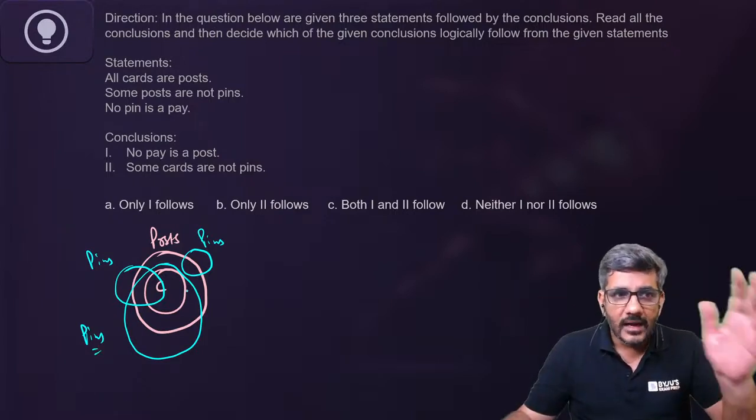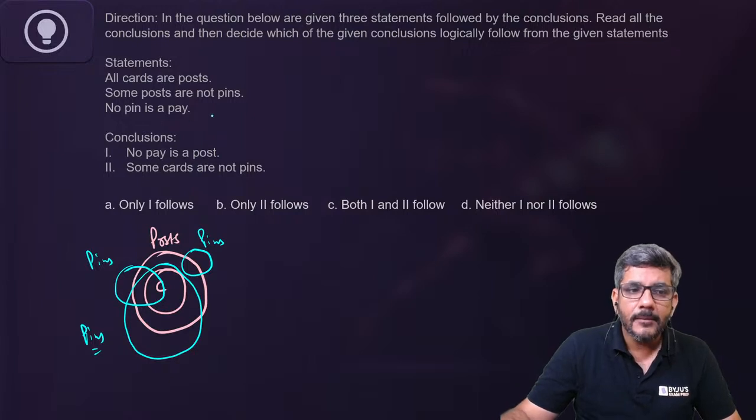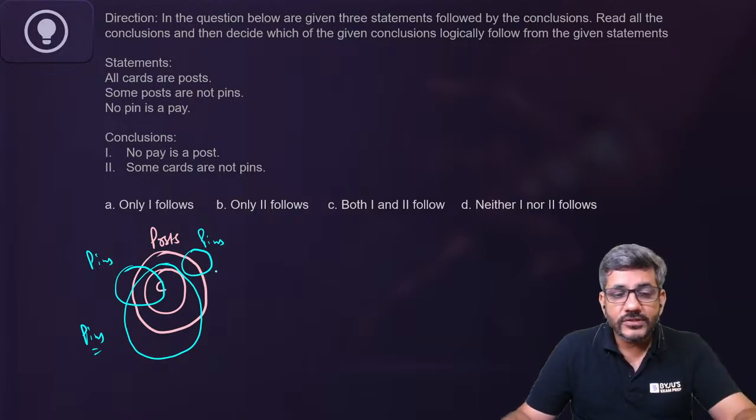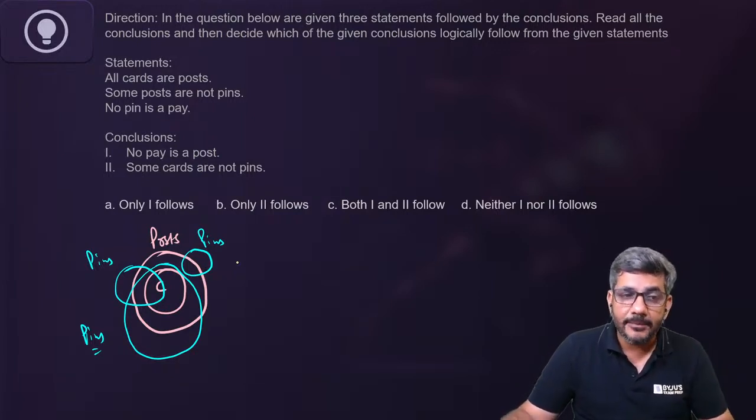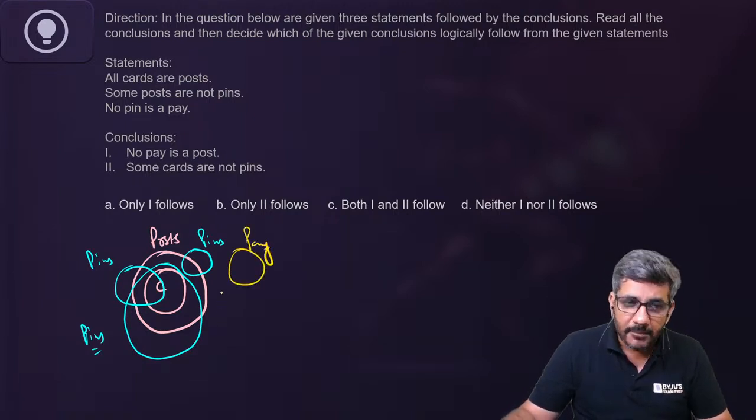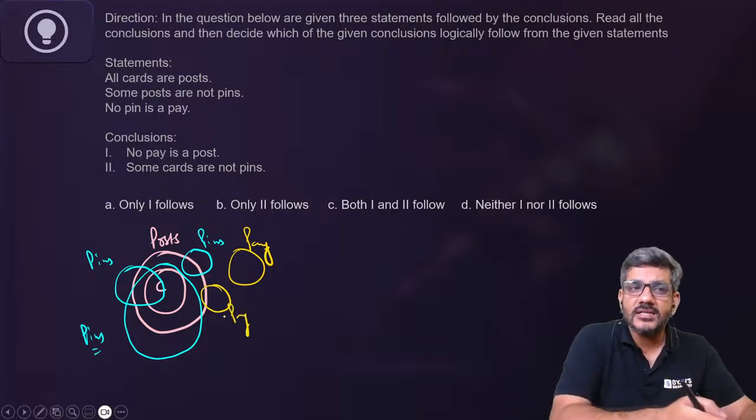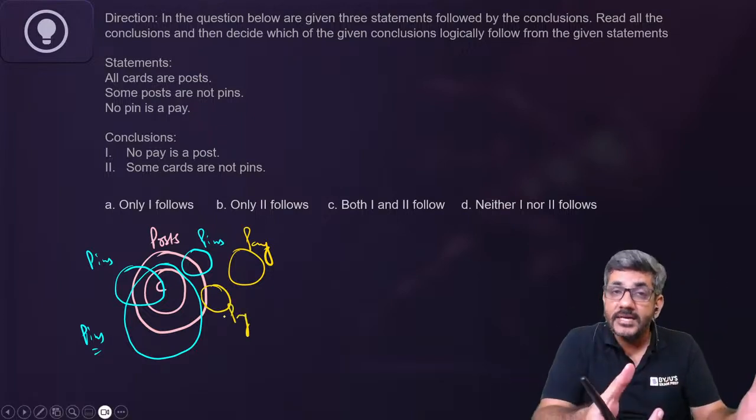ठीक है, last में कहता है no pin is pay. So these are pins. So circle of pay would be outside pins. Circle of pay would be outside pins. It can be here. It might intersect with posts as well, it might intersect with cards as well, it might take complete cards as well.